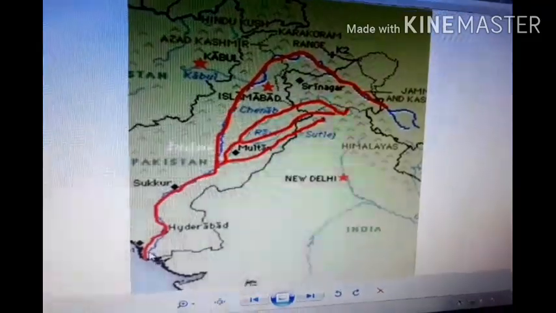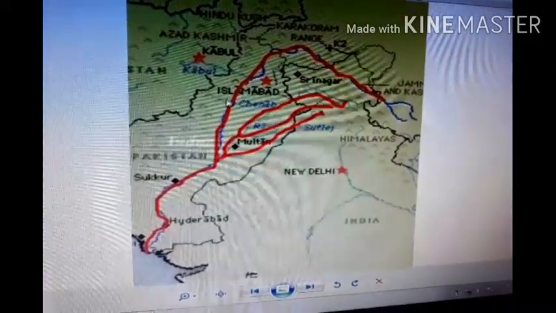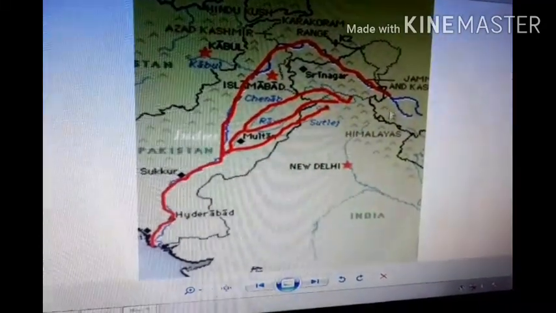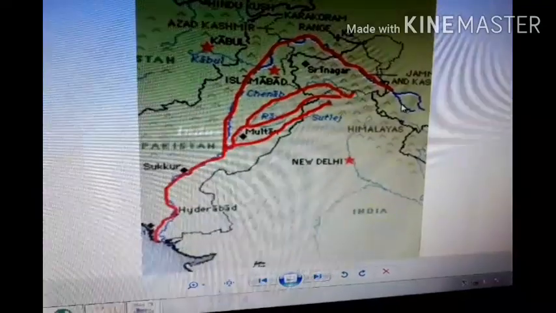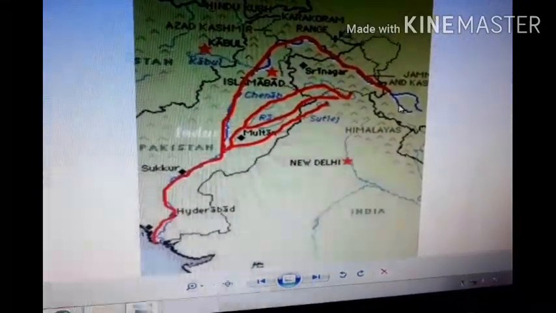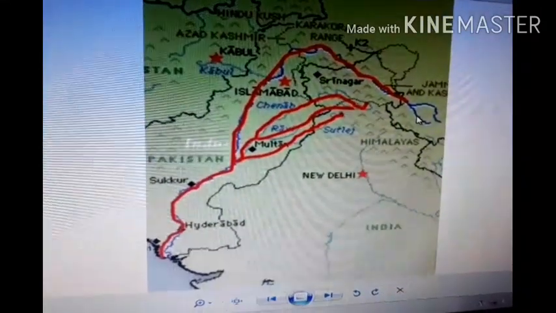Here at last, the Indus plain has a very fertile slope. In this whole area, a lot of agricultural work is going on, and the soil is very fertile due to the river. The Indus is one of the longest rivers of the world.